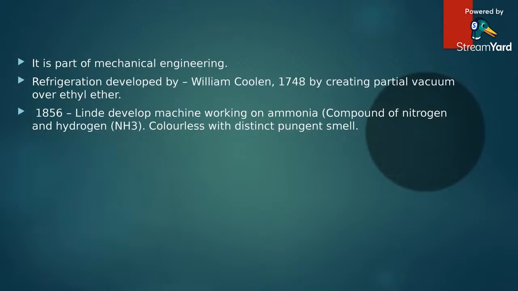Ammonia is a compound of nitrogen and hydrogen, and we can say that it is NH3. It is a colorless gas with a distinct pungent smell. Nowadays, ammonia is also used as it is less hazardous to the environment. Ozone depletion can be avoided with the help of ammonia.